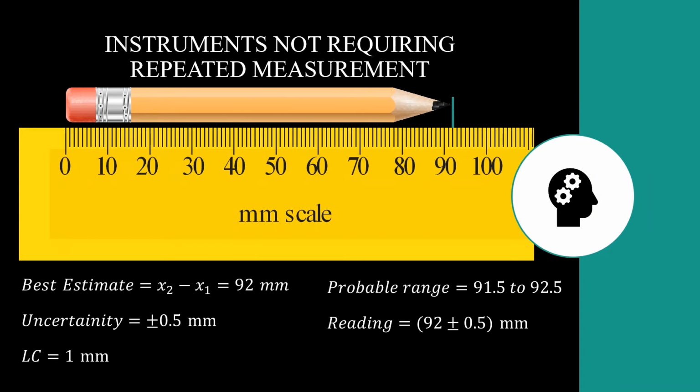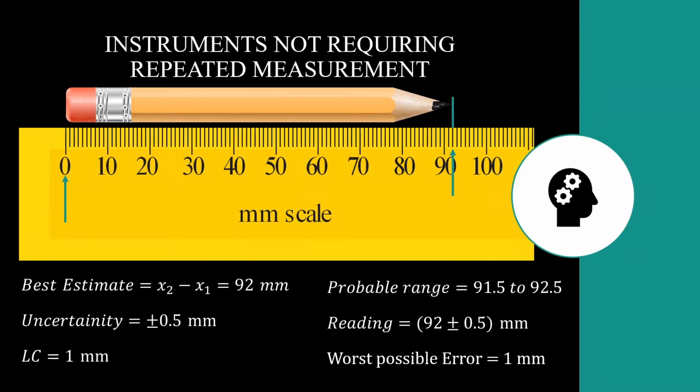But this is not the complete explanation, because when we are saying the reading is around 92, what about the 0? We cannot really guarantee that we have put the other end of the pencil at exactly 0. So just as the error exists in reading 92, the error exists in reading 0 also. Therefore, chances of underestimating or overestimating at 0 and 92 are same. So 0 millimeter could have been at minus 0.5 millimeter and 92 millimeter could have been at 92.5 millimeter. Thus the worst possible error will be 1 millimeter.